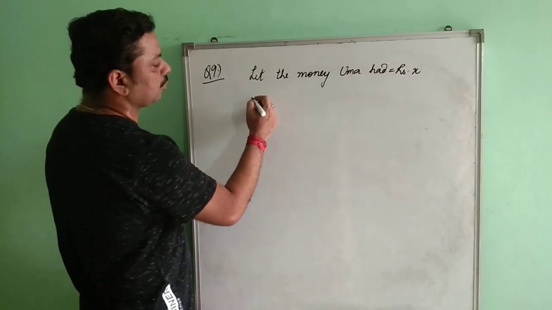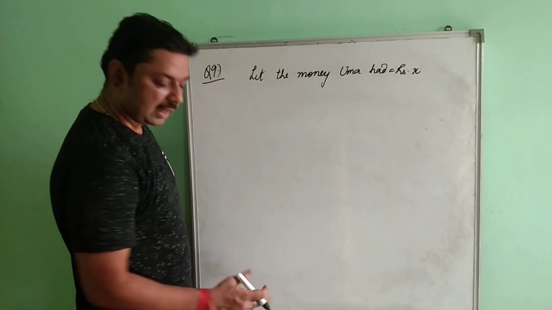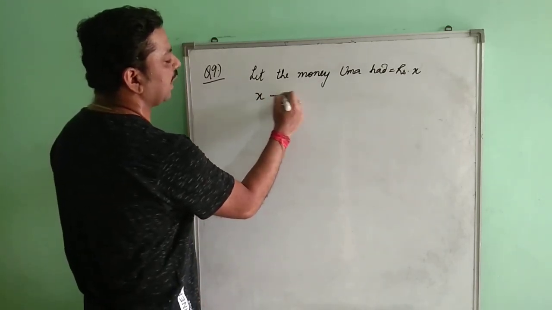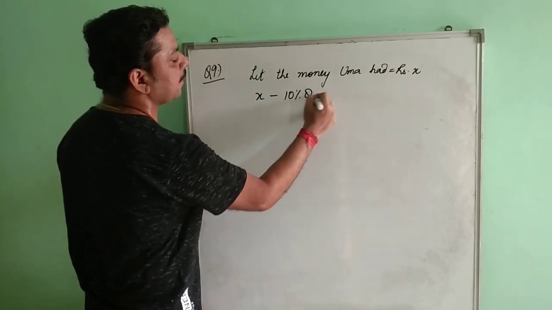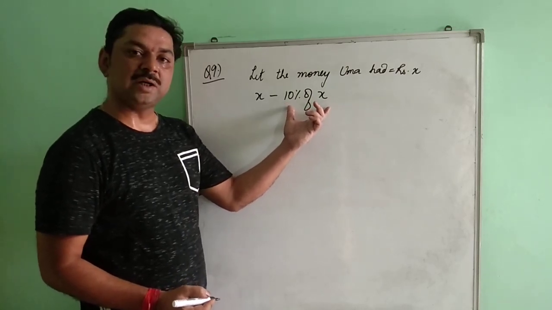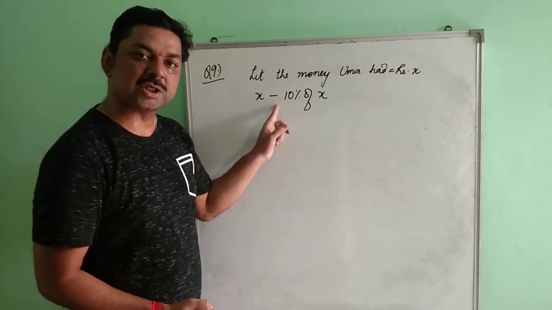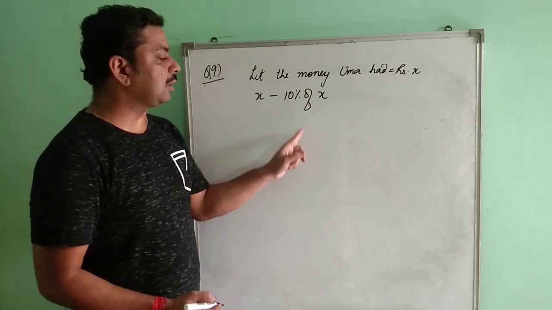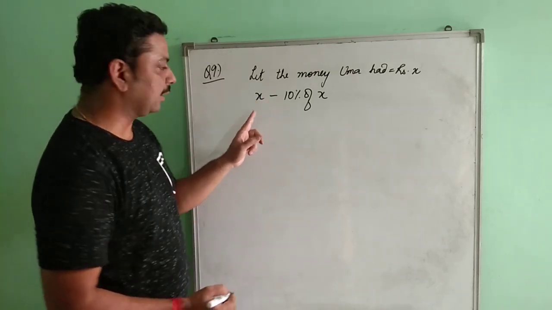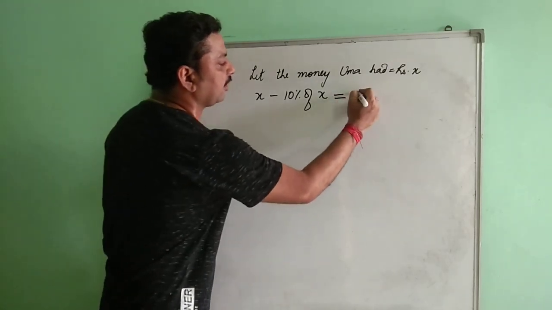Now what will you do? She has 10% less than Uma, यानी उसके पास 10% कम है उमा से. So in that case, X minus 10% of X. Clear? First of all, you are going to find the 10% of Uma. Less कह रहा है, that is why you use the subtraction sign, and whatever the percentage value is, that will be subtracted from Uma's salary या Uma's income. It will be equal to 540.